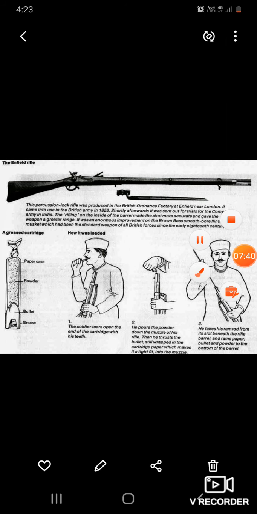And these are the reasons for the 1857 War of Indian Independence.